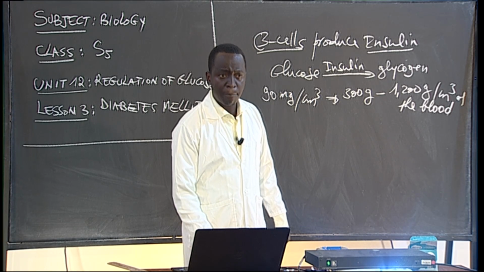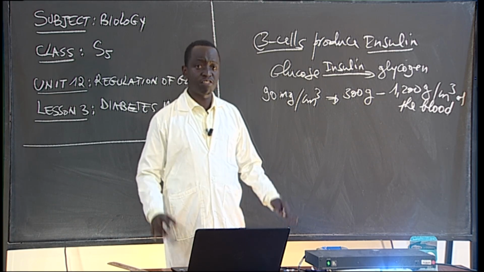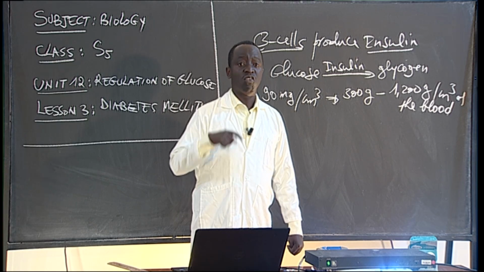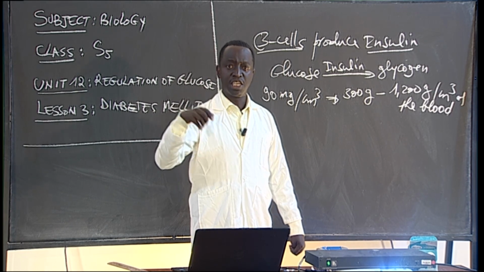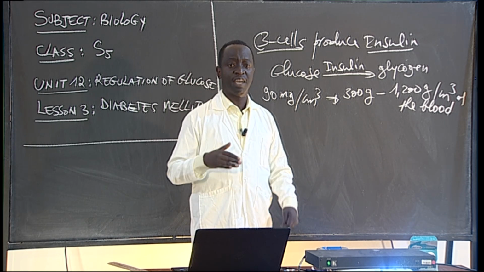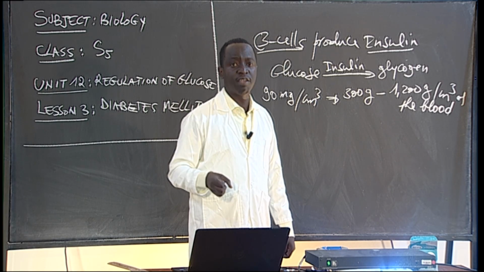Another symptom is what you call glycemia. Glycemia is the presence of glucose in the blood. Remember, glucose has to be used in our body cells. So it has to be transported by the blood, and then from the blood it has to diffuse into the cells where it can be used.